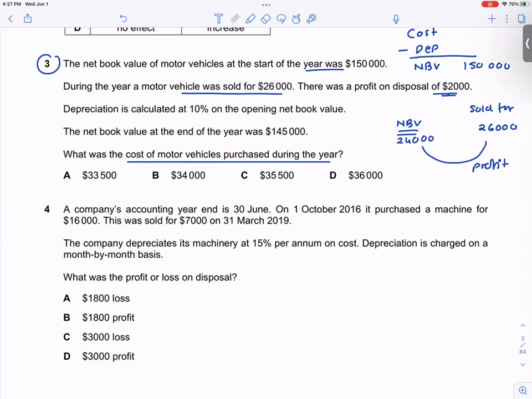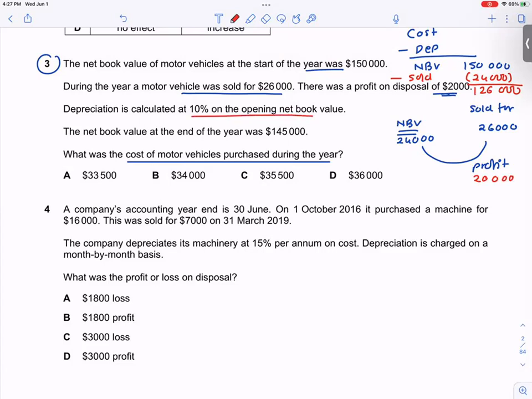Now, if you have sold an asset, just subtract this 24,000. So what is the net book value of your remaining assets? It is 126,000. Are you with me? Okay, fine. Depreciation is calculated at 10% on the opening net book value.